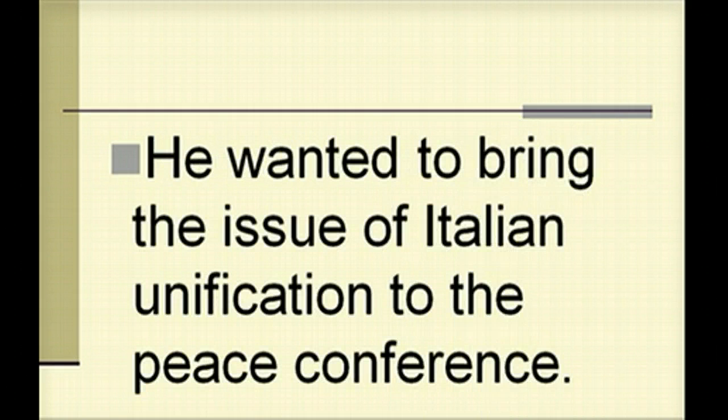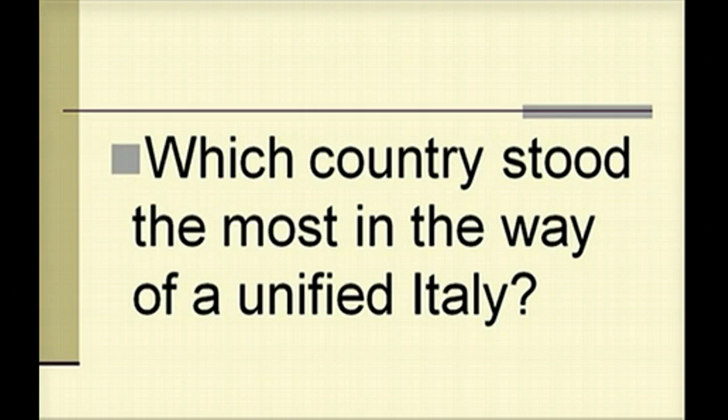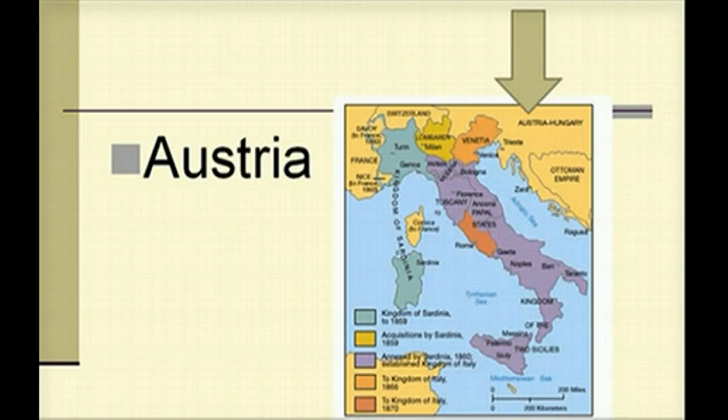Question 23, why did Cavour join Britain and France in the Crimean War? He wanted to bring the issue of Italian unification to the peace conference and build some allies for his step-by-step plan. Question 24, which country stood the most in the way of a unified Italy? That would be Austria.